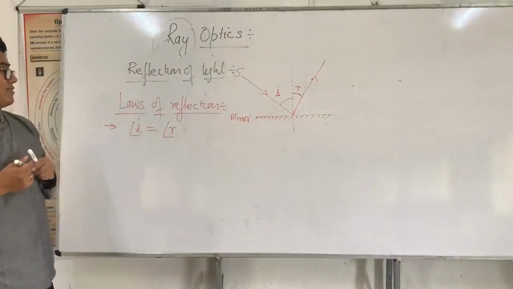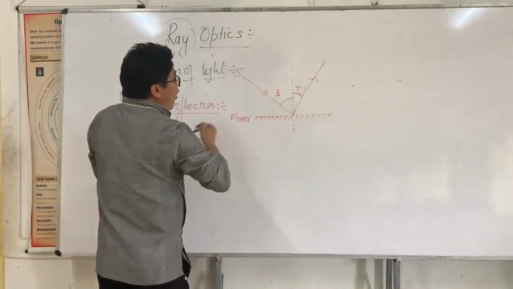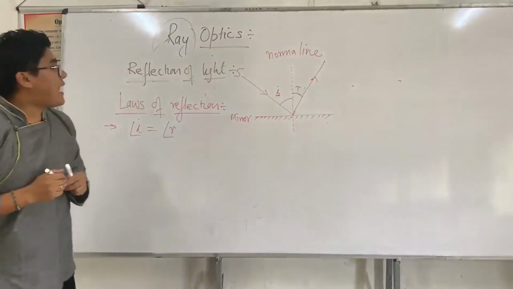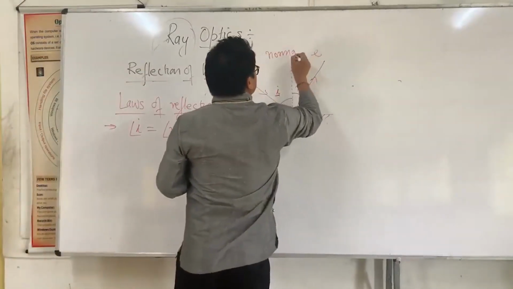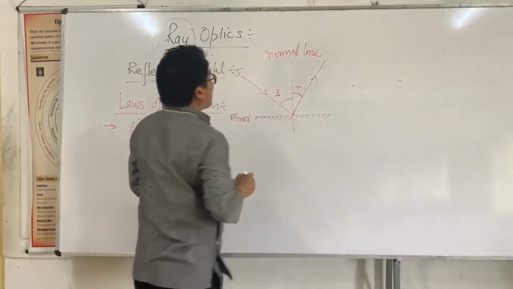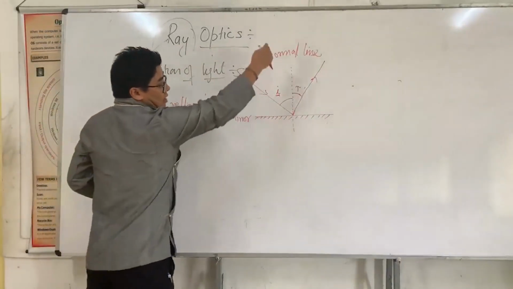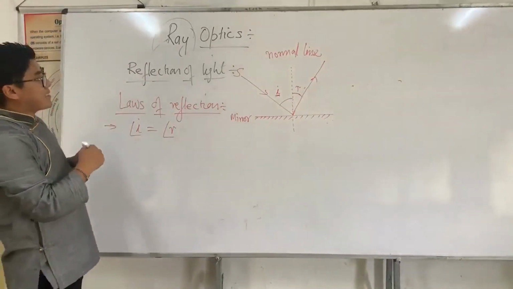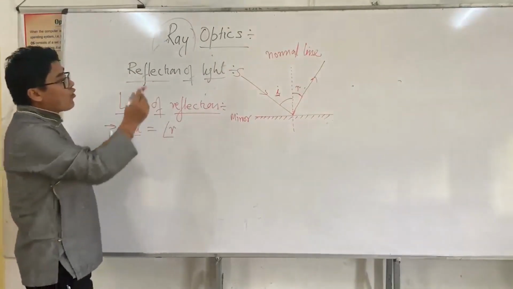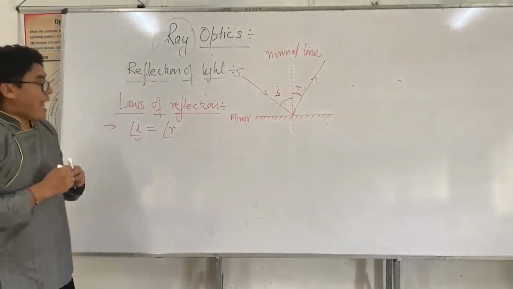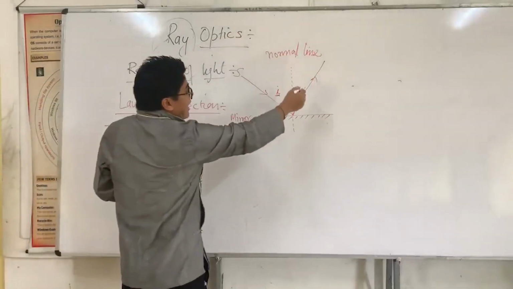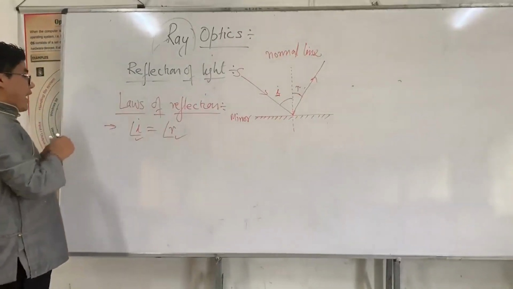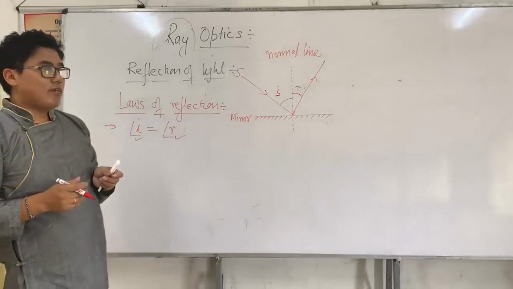What is the angle of incidence? That is the angle subtended between the normal line and the incident ray. The normal line has to be drawn on the reflecting surface. The angle subtended between the incident ray and the normal line is called the angle of incidence. The angle subtended between the reflected ray and the normal line is called the angle of reflection. So the first law says that the angle of incidence must be equal to the angle of reflection.